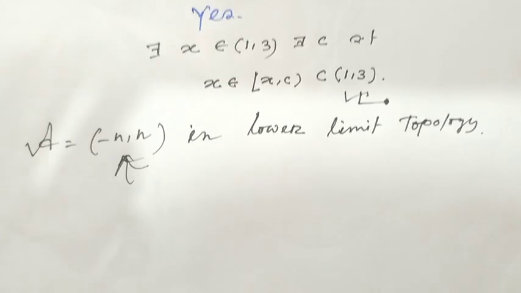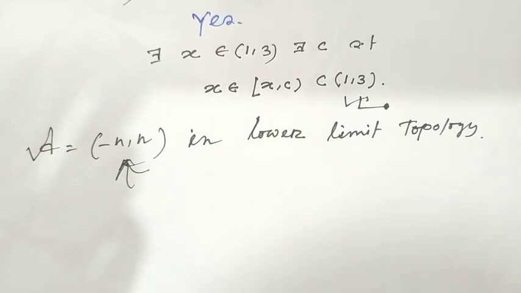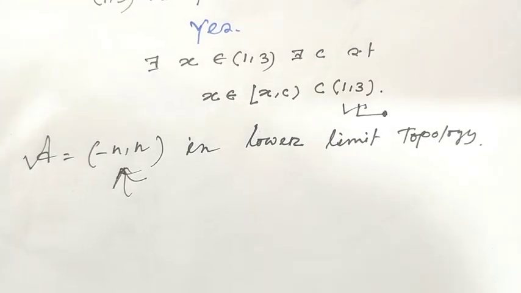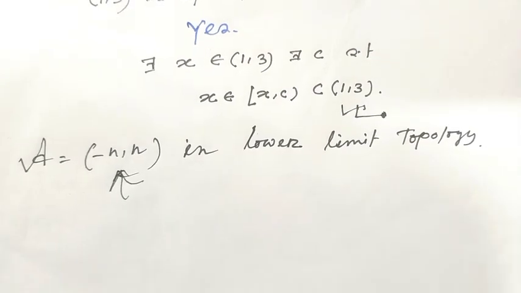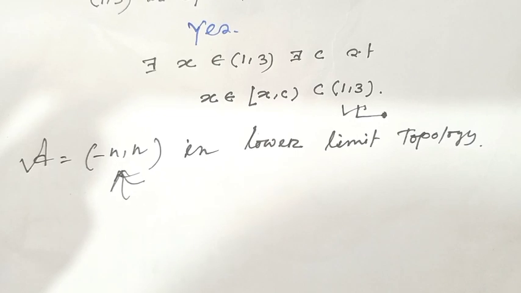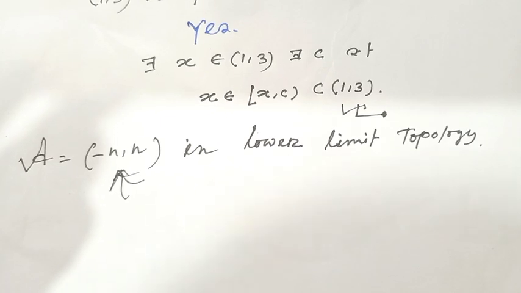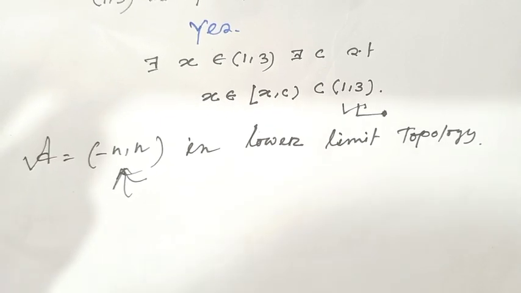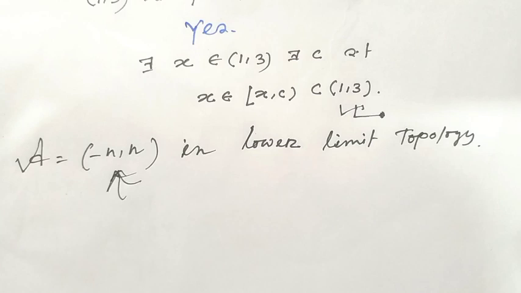In my previous video I defined different topological spaces, because the set is the same, but if we take a different topology, then the open sets would be different. So compactness would be different. I hope all my viewers have understood this clearly.